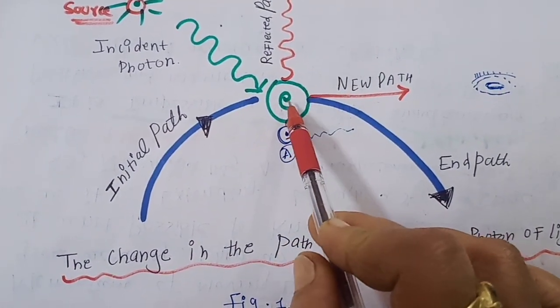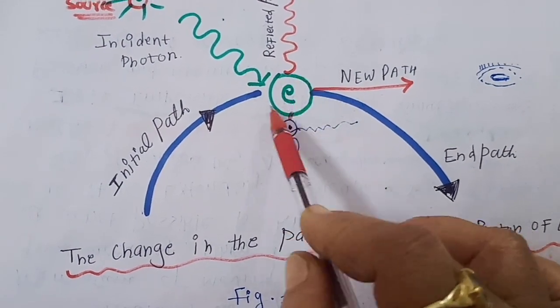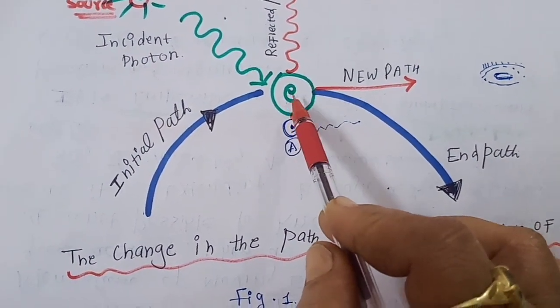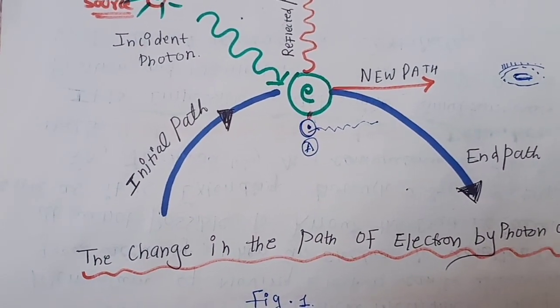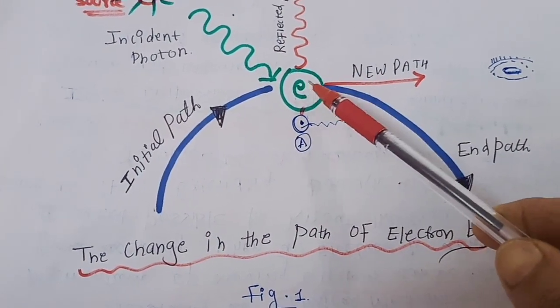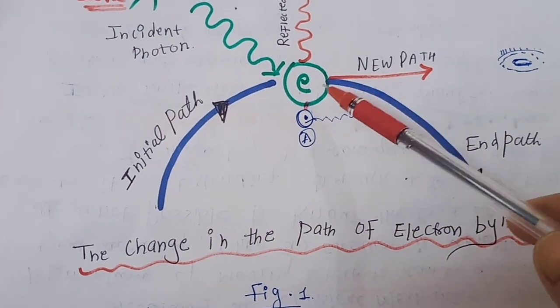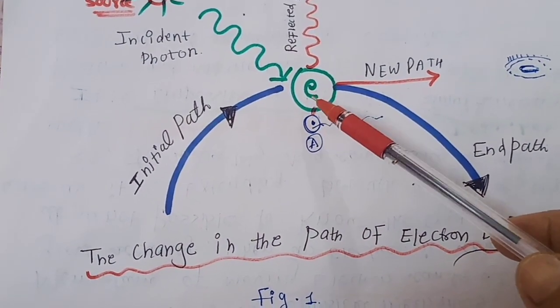But if it is a small particle, it will get affected and its direction as well as speed will change. So we can locate the position of the electron, but we cannot determine the momentum at the same time.